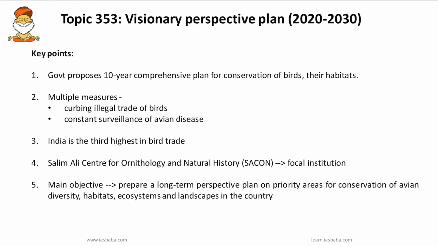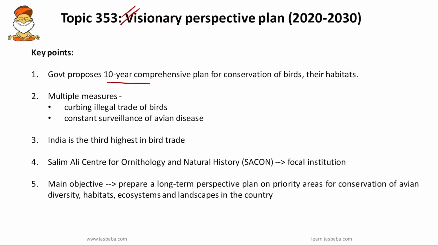Okay. So the next important topic is the Visionary Perspective Plan. The government has proposed this 10-year comprehensive plan for conservation of birds and their habitats. So a simple question can be asked in prelims that the Visionary Perspective Plan is associated with. So it is associated with conservation of birds and their habitats. Multiple measures will be taken in this long-term perspective plan, that is to curb illegal trade of birds and also have constant surveillance of avian disease. And do remember, India is third highest in bird trade globally, despite a complete ban on export of live birds.